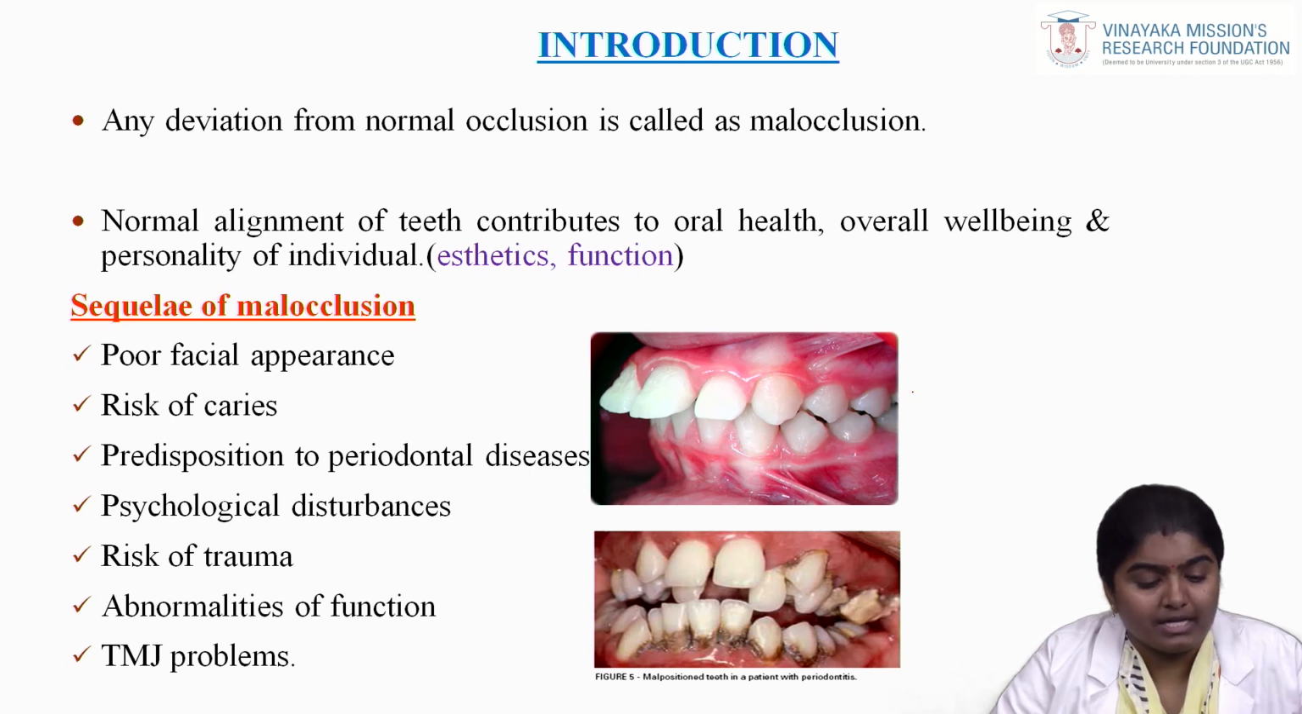Malocclusion causes poor facial appearance, the risk of caries will be higher, and then predisposition to periodontal disease, that is, due to malocclusion many cannot brush the teeth properly, so they get periodontal diseases. And also due to malocclusion there is predisposition to psychological disturbances, and also risk of trauma, abnormalities of function and TMJ problems.